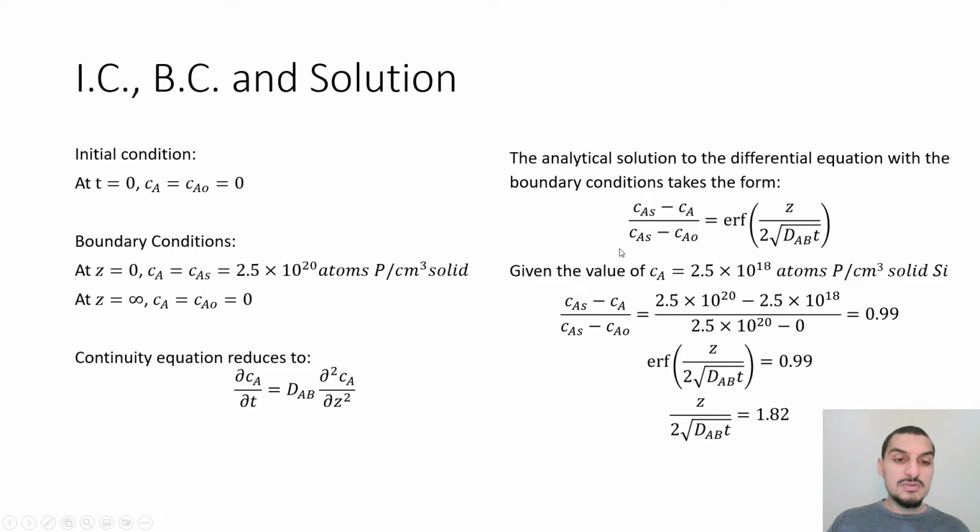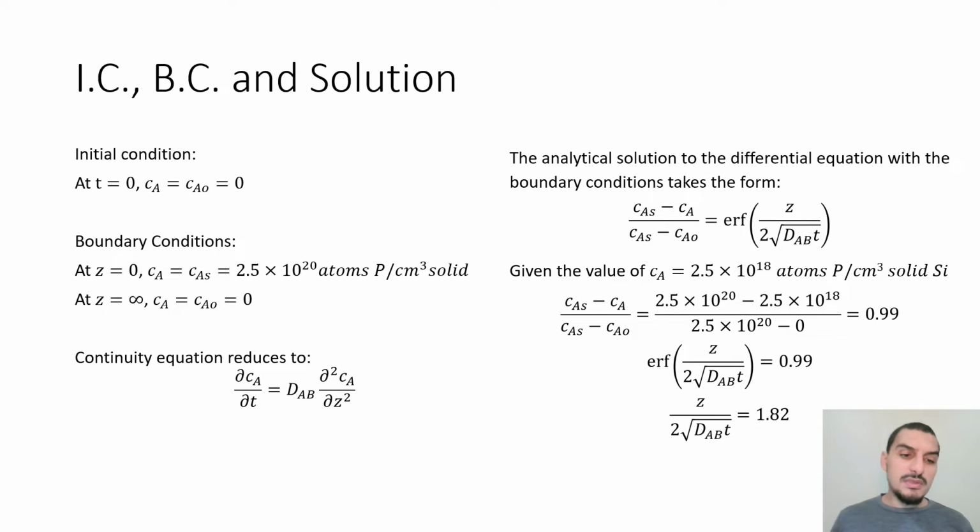So the analytical solution will take the same shape that we did before, so we don't have to go through the same derivation one more time because we have already done this, and this is the shape of the results of the differential equation. We know Ca, which is 1% of CAS, and we know CAS, we know Ca node, so from this we can get the left hand side of this equation, which is 0.99.